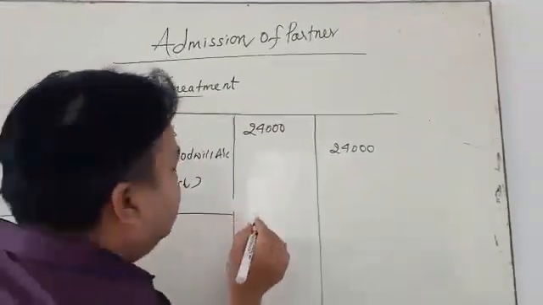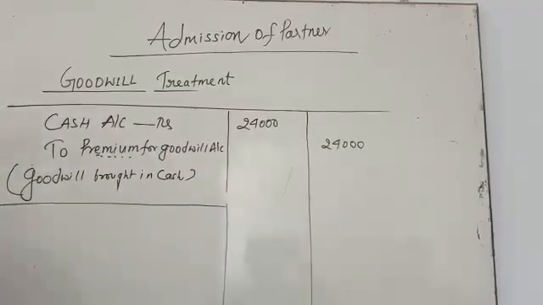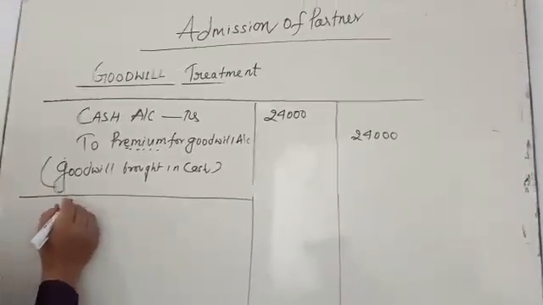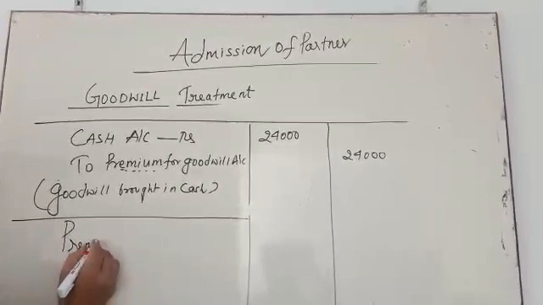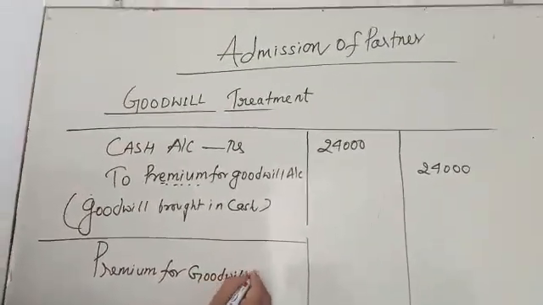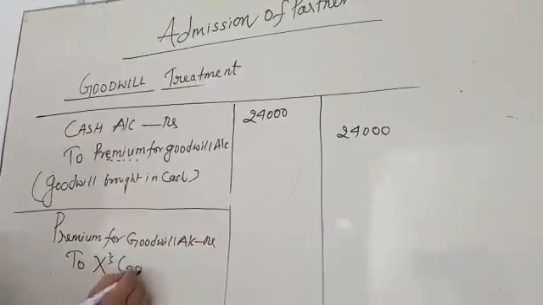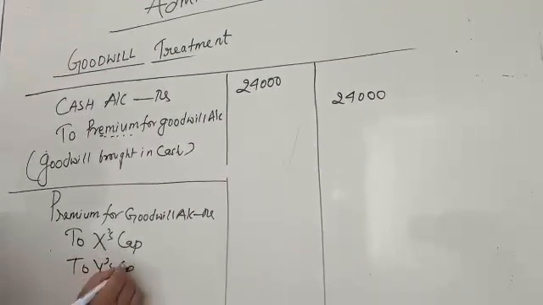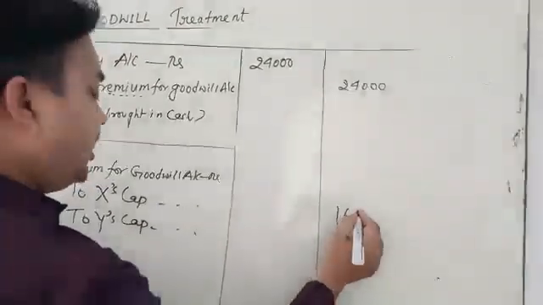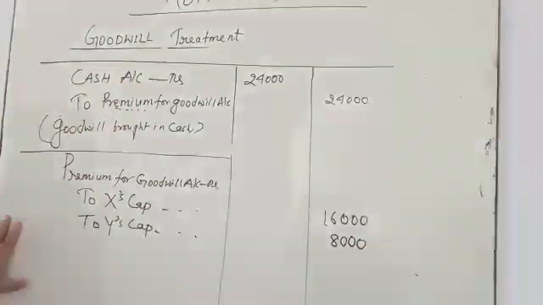Our next entry is the distribution of the goodwill amount among the old partners. Who were the old partners? X and Y. So you put here premium for goodwill account debited to X capital, to Y capital. The amount was X got 16,000, Y got 8,000 compensation.